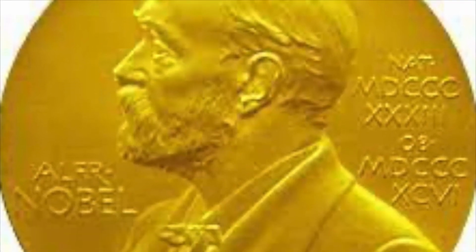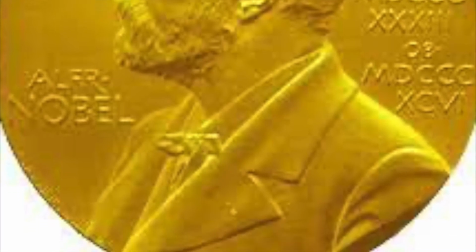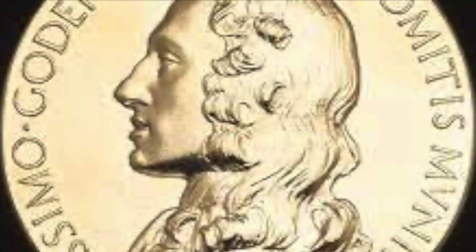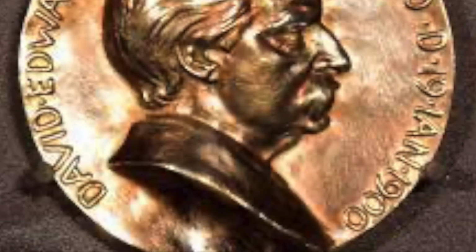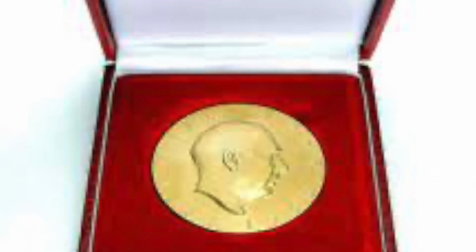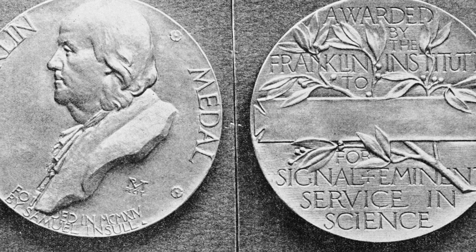Bohr's awards included the Nobel Physics Prize in 1922, the Copley Medal in 1938, the Matteucci Medal in 1923, the Max Planck Medal in 1930, the Hughes Medal in 1921, the Sonning Prize in 1961, the Franklin Medal in 1926, and the Atoms for Peace Award in 1957.